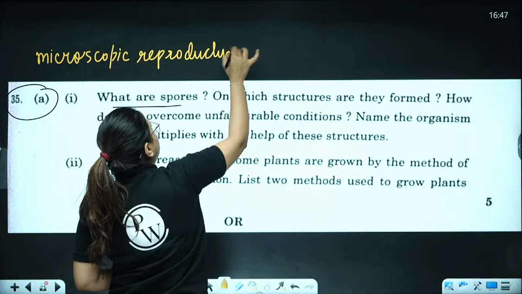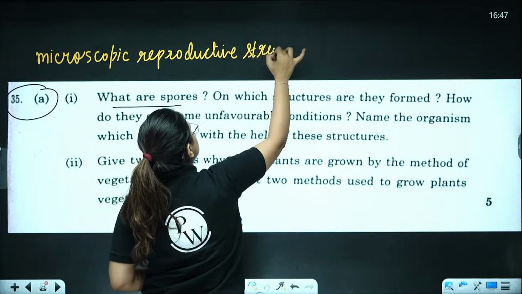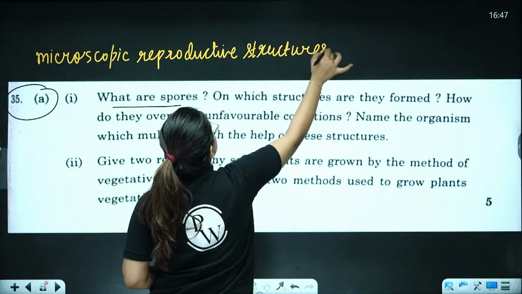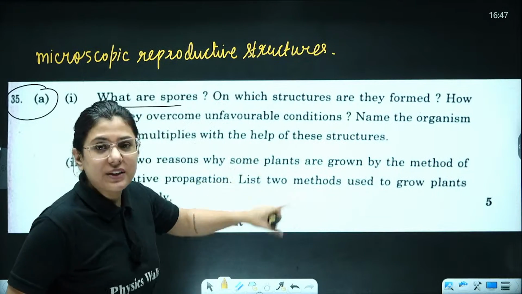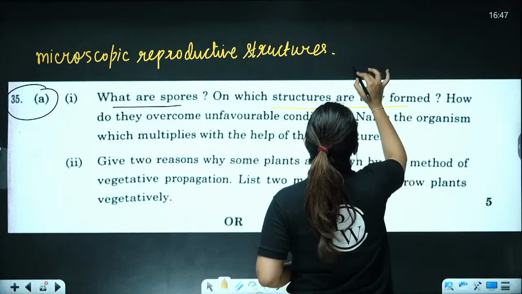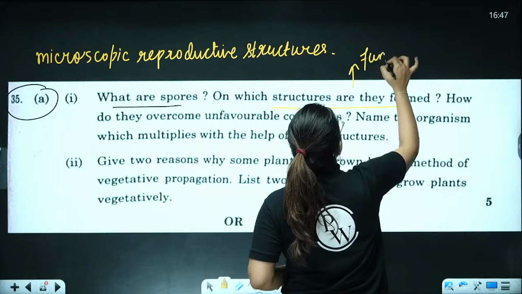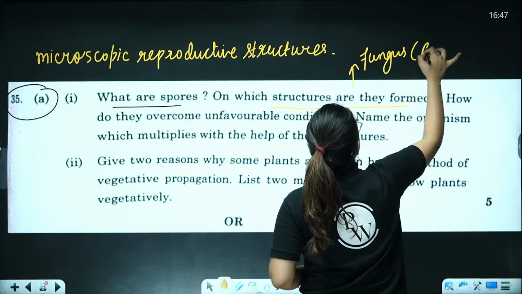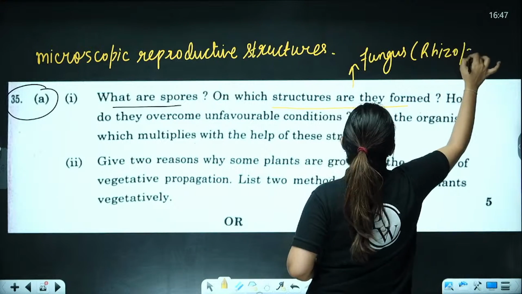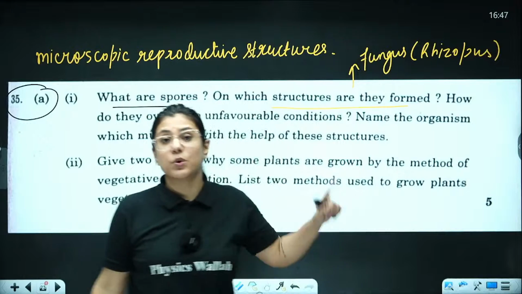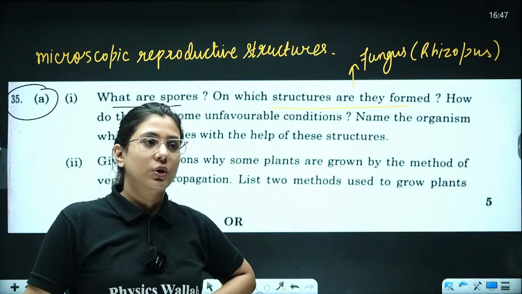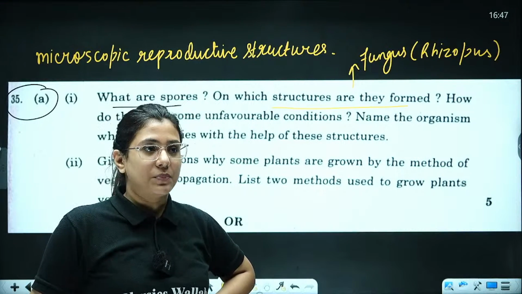Microscopic reproductive structures. Make sense? Next one. On which structures are they formed? They are formed on fungus, beta. They are formed on fungus, and write down in bracket you are talking about Rhizopus or bread mold. You have to mention the examples also, right?